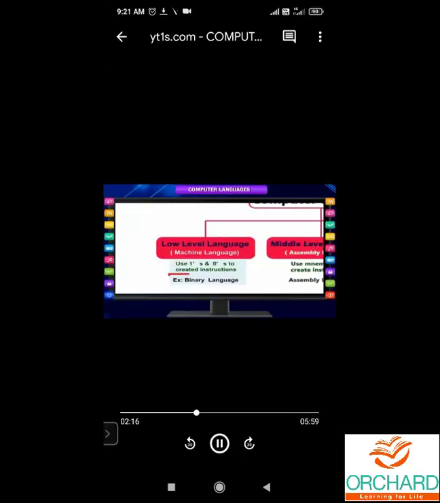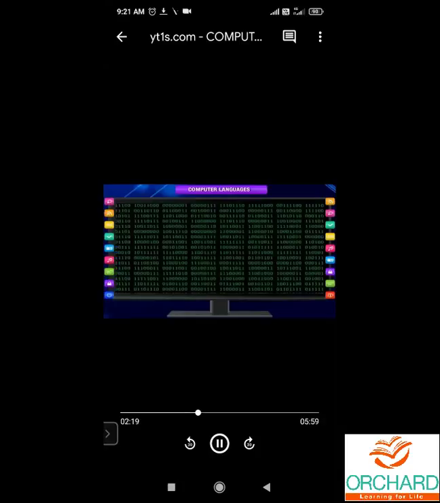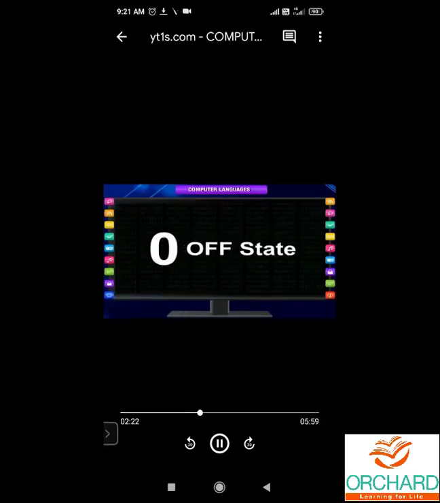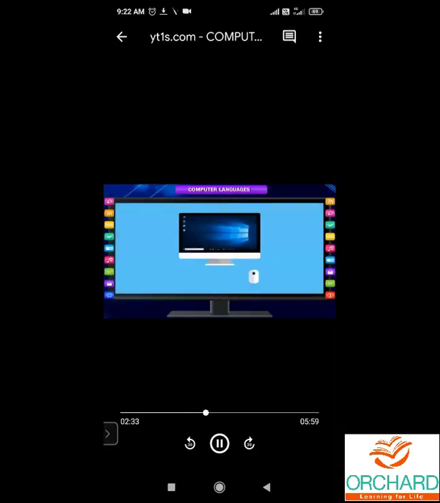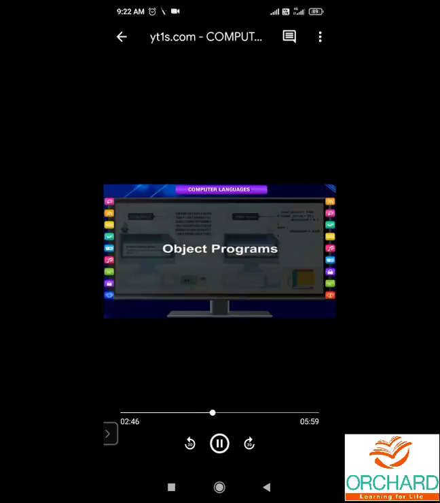This language is coded in binary language, that is made up of zeros and ones. 0 represents off state, that is no electrical pulse, and 1 represents on state, that is presence of electrical pulse. Remember, a computer can understand this only at its machine level. Every instruction has to be written in zeros and ones only.